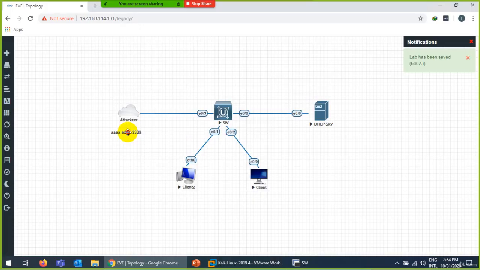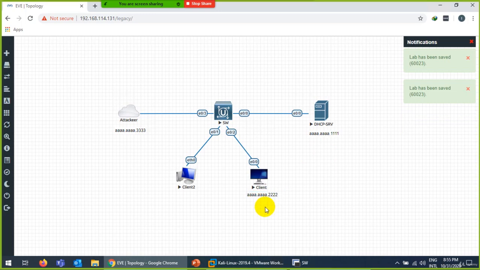So basically this is the MAC address up here, this is the MAC address 111 we gave them, and this is the MAC address of this one. Because we are doing ARP poisoning, it's better that we know the MAC address of each system.